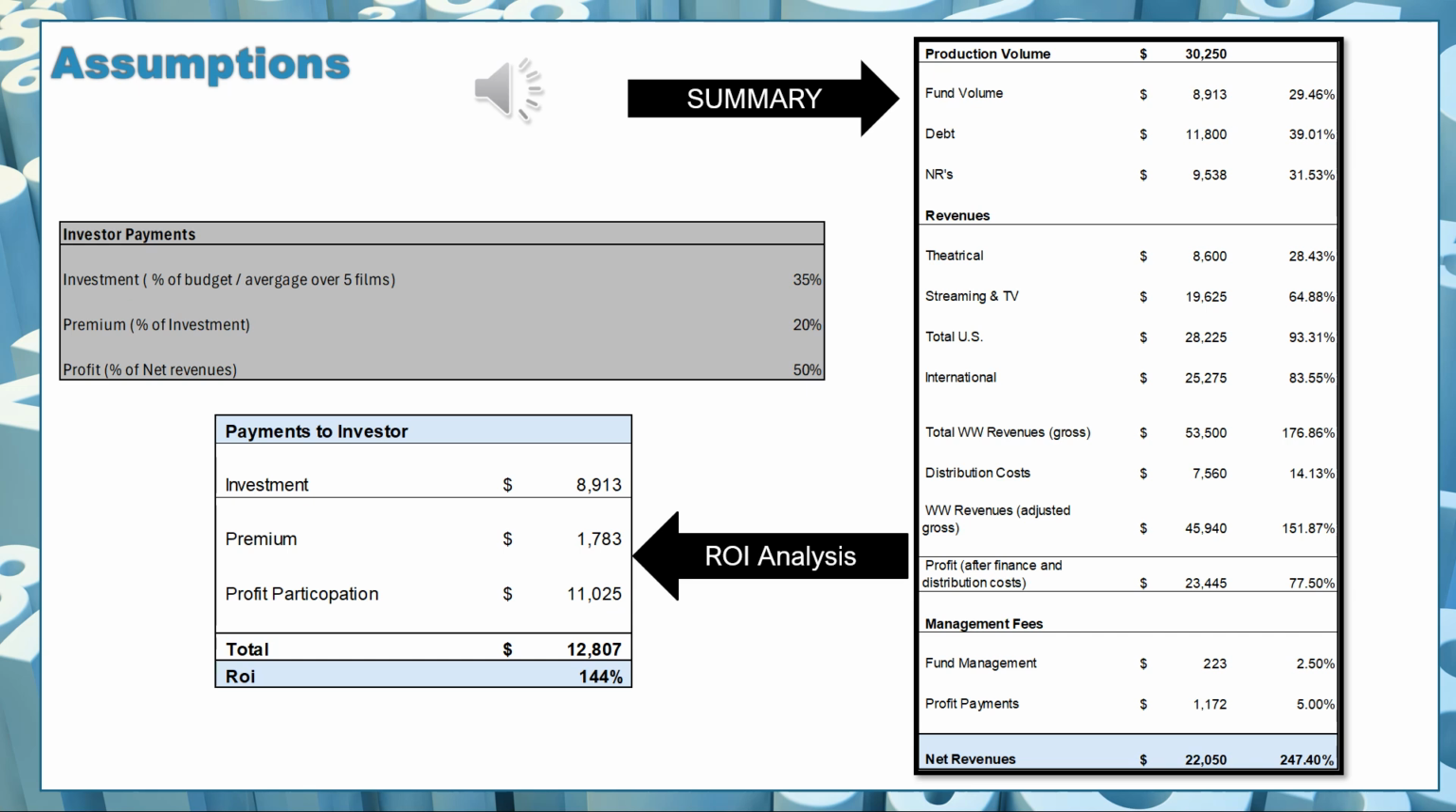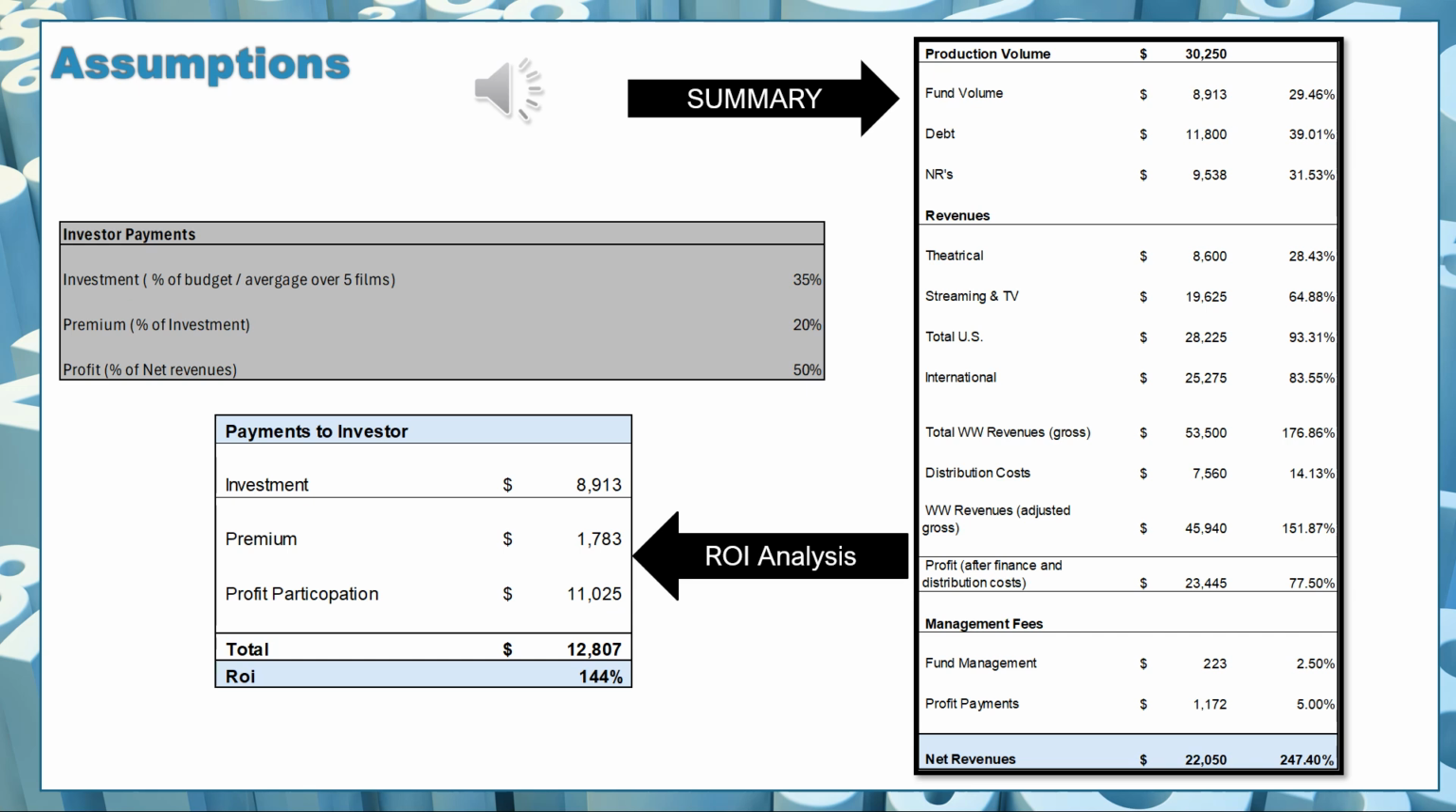So let's look at our summary here. The entire production volume was 30,250,000. The fund volume is 8,913,000. The debt that we're dealing with, the money that will come from a bank, we need to specify this in our fund as well because it's a leverage component that we have to discuss with the investors. The debt is 11,800,000 total. So if I look at the fund component, that would be about 40% of the budget, which averaged out is right.